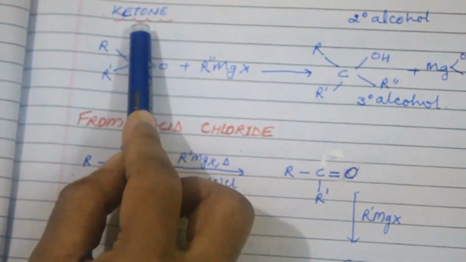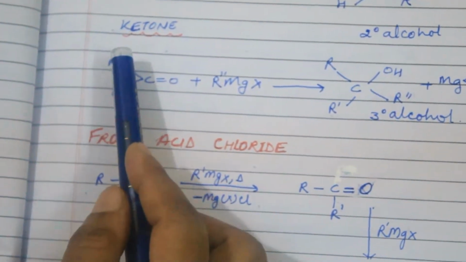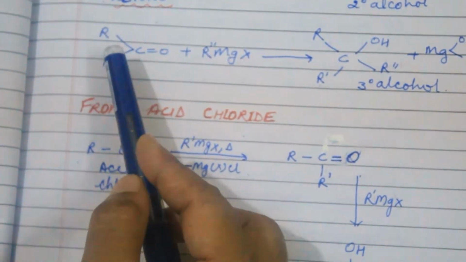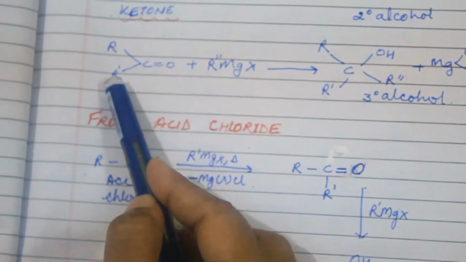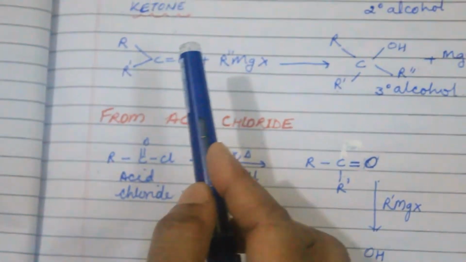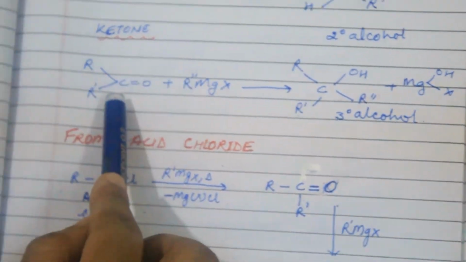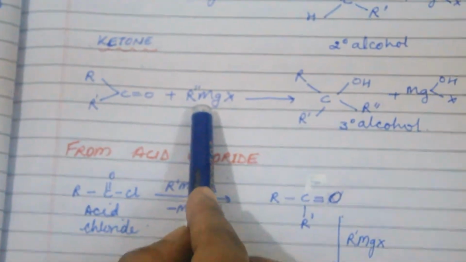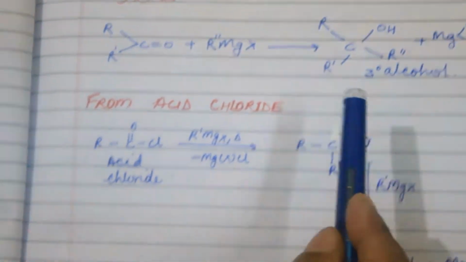Now come to the third one, tertiary alcohol. When both bonds are attached to alkyl groups instead of hydrogen, it is known as ketone, and when this ketone reacts with Grignard reagent, it forms tertiary alcohol.